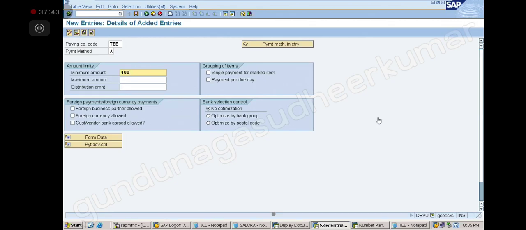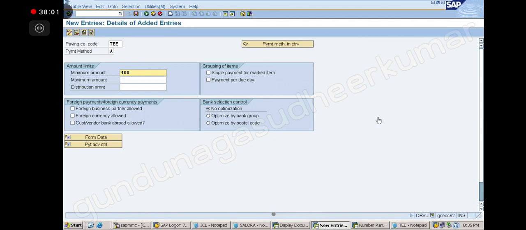There is a possibility, no? So it doesn't make sense, right? So we want to say minimum amount 100, so below 100 do not pick up. Correct? This is the problem with the automatic process. It's a program. It will just run like that.